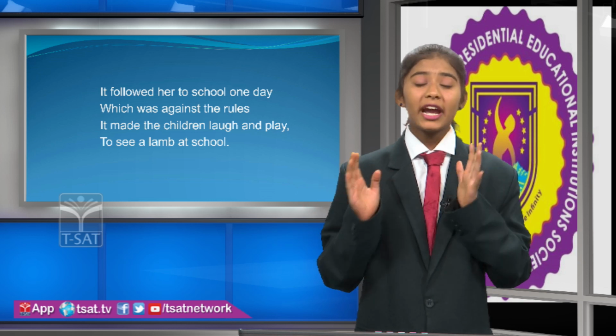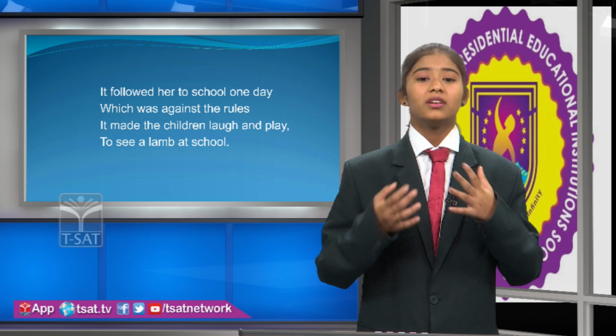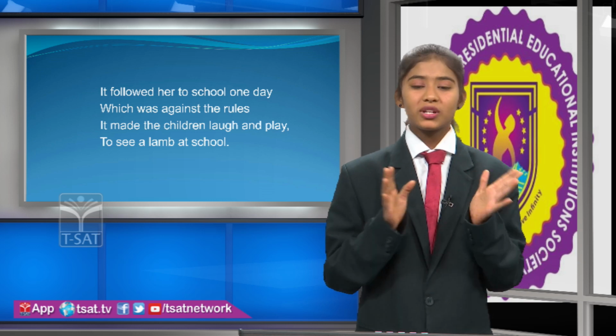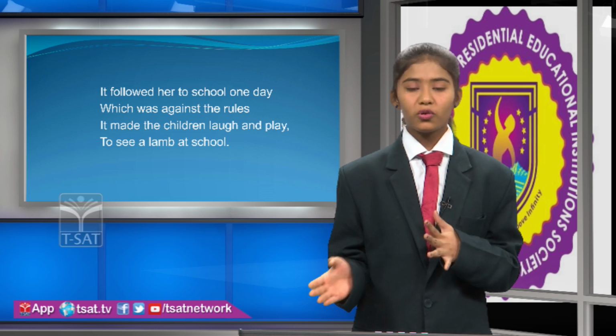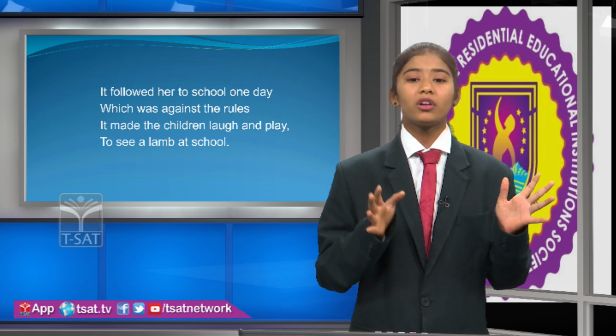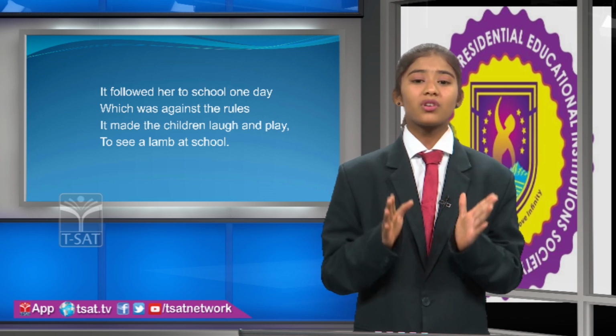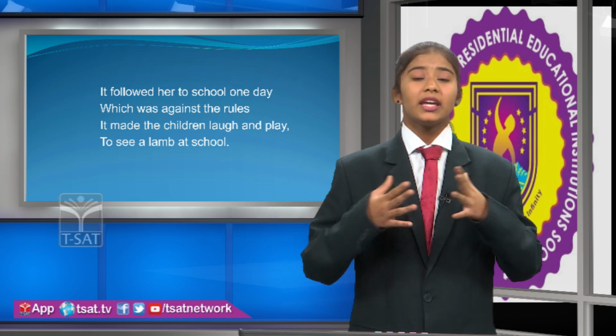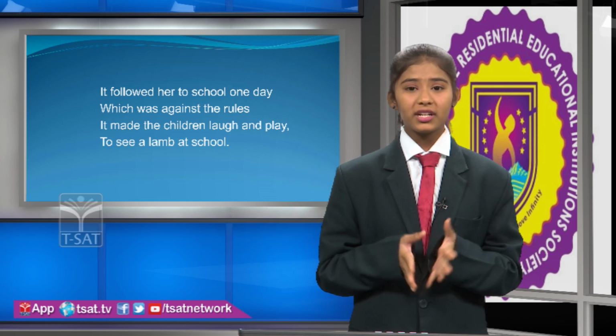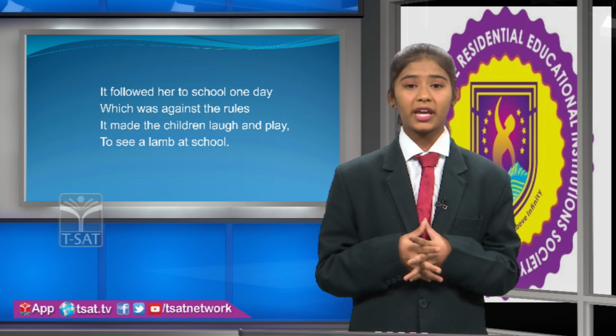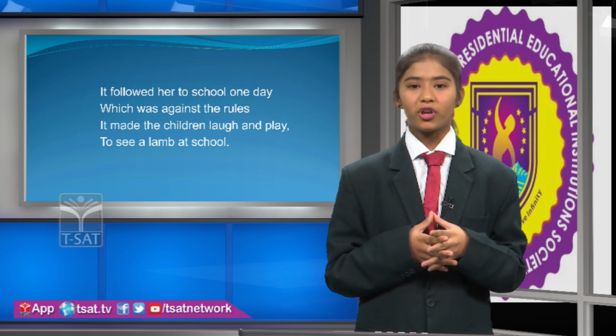Rhyme means similar ending sound of the lines. Here, for example, slow, go, rule, play, school, day are the rhyming words in the poem. And rhythm. Rhythm means a strong, regular, repeated pattern. In this poem, Mary went, school one day, laugh and play gives the rhythm to this poem.